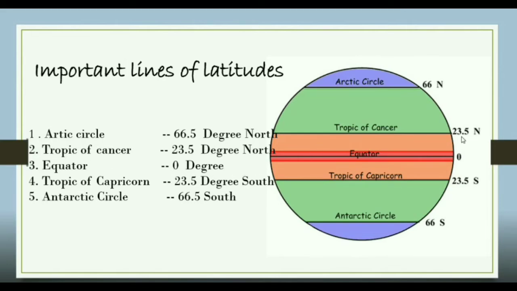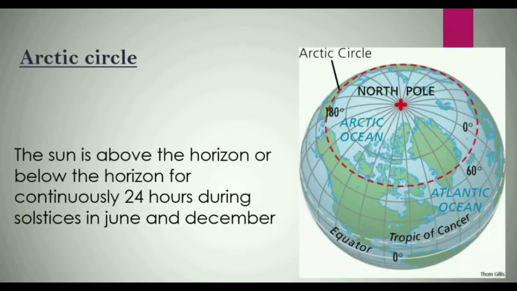Third and the most important is the equator, that is 0 degree, which divides the earth into 2 equal halves. Number 4 is Tropic of Capricorn, 23.5 degree south. Number 5 is Antarctic Circle, 66.5 degree south. These are the 5 important lines of latitude, children. One by one we will study about these. All these 5 latitudes play an important role in the relationship between the earth and the sun.